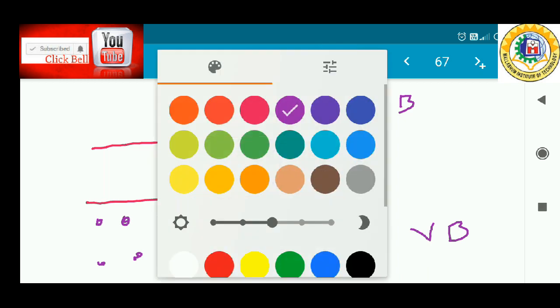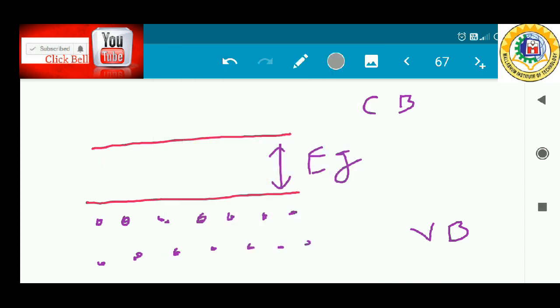And suppose one electron from here is provided some amount of energy. So I am just drawing the diagram first.